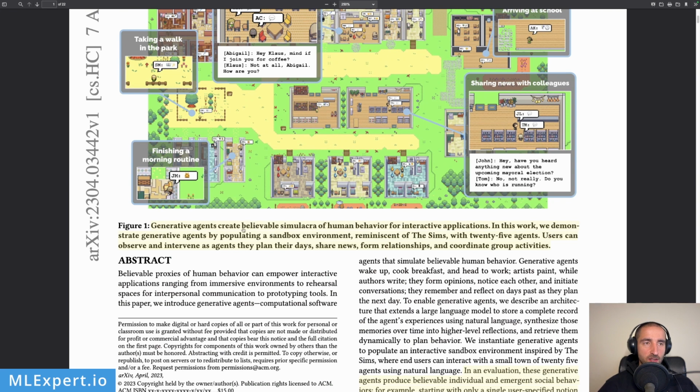It says, Figure 1, generative agents create believable simulacra of human behavior for interactive applications. In this work, we demonstrate generative agents by populating a sandbox environment, reminiscent of The Sims, with 25 agents. So they create a simulated world with 25 agents. Users can observe and intervene as agents plan their days, share news, form relationships, and coordinate group activities.